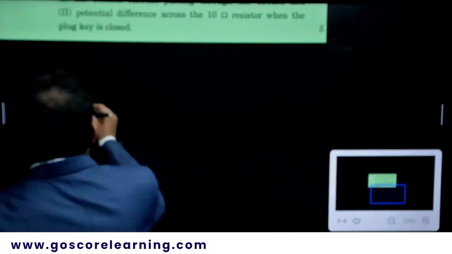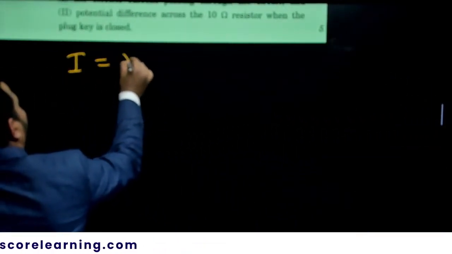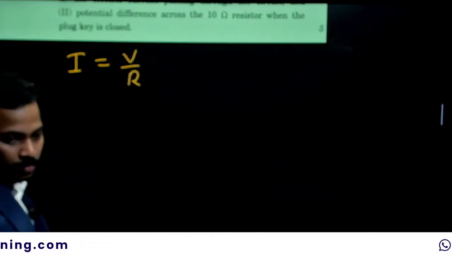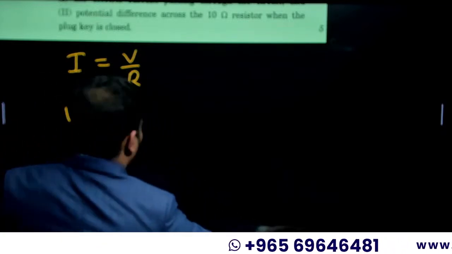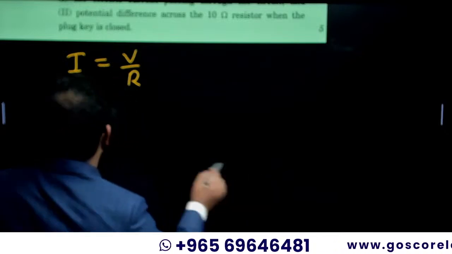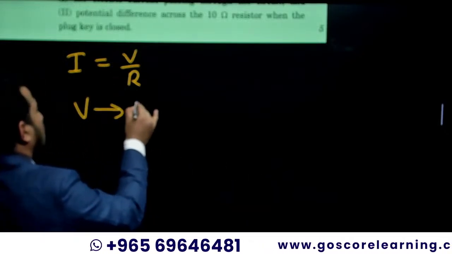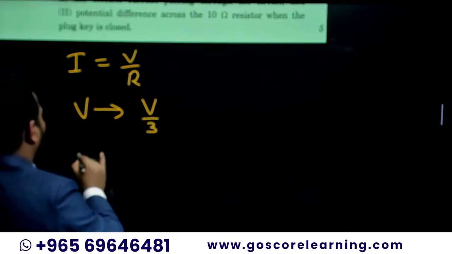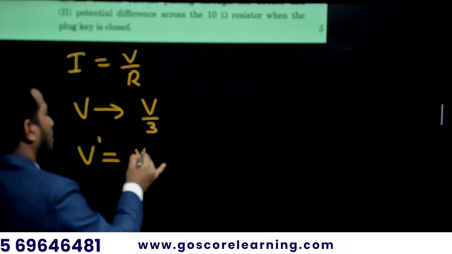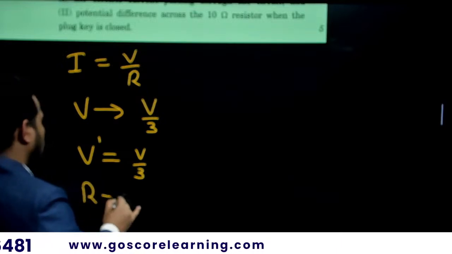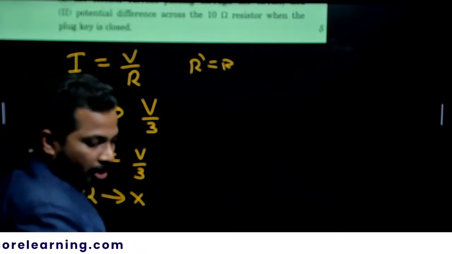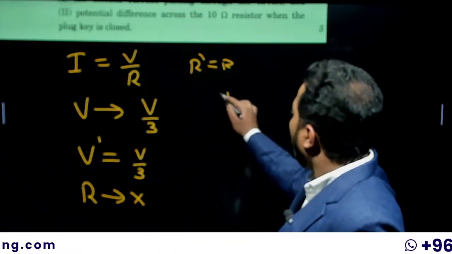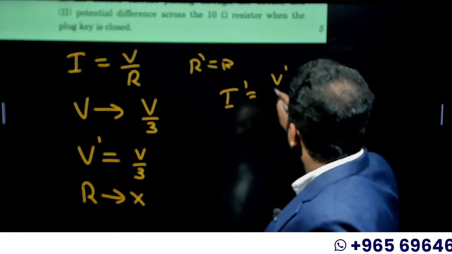That is the question. You know that I is equal to V by R. So here what is happening? V changes to V by 3. It should be capital V, right? Potential difference is changed to V by 3, or our new V dash is equal to V by 3. R is not at all changing, so R dash is R only. We need to find the new current. New current I dash is equal to V dash by R.